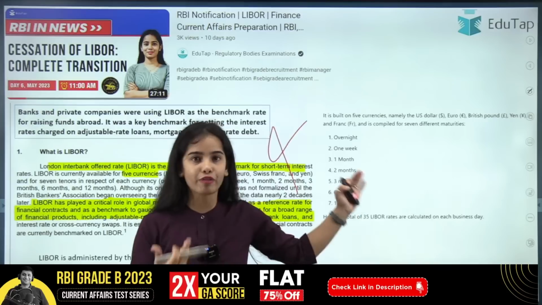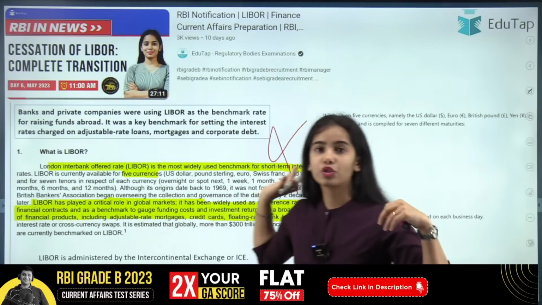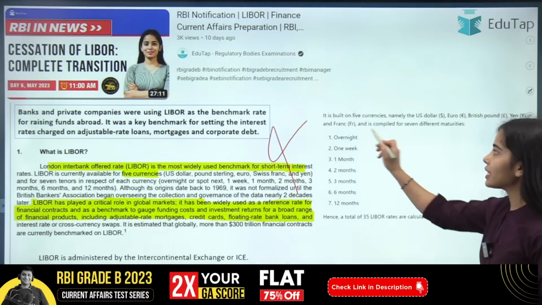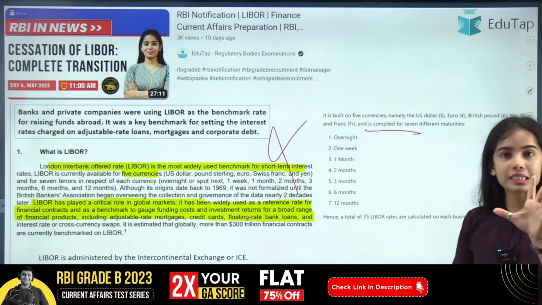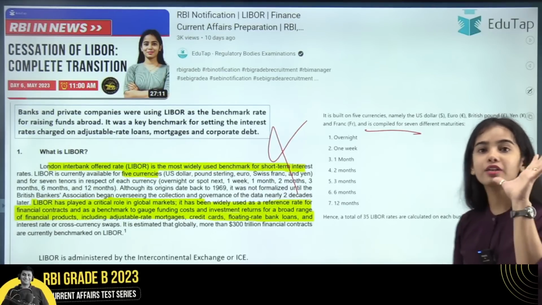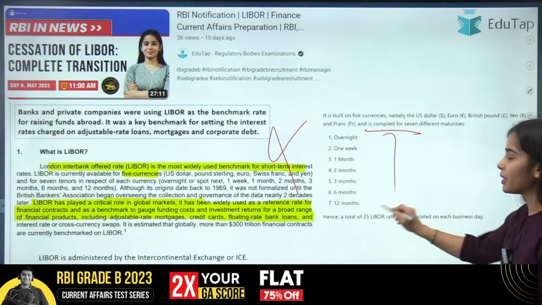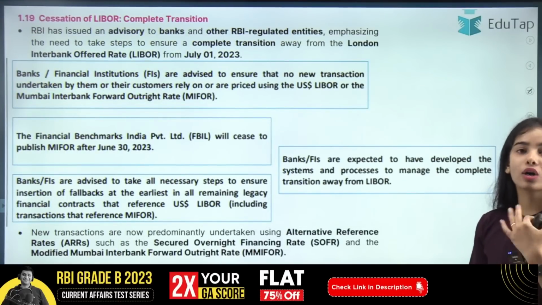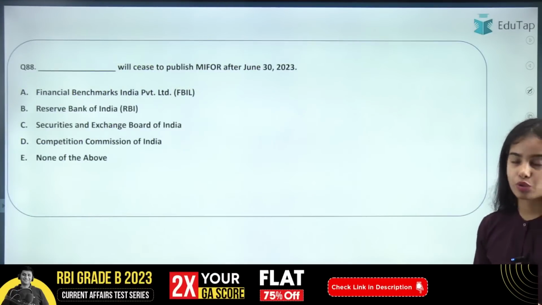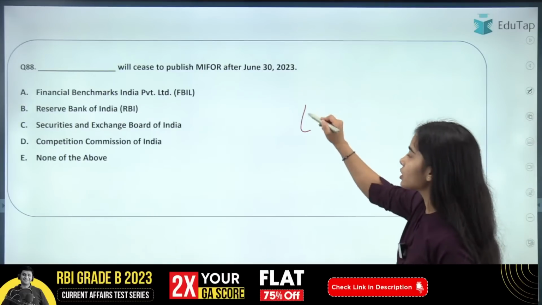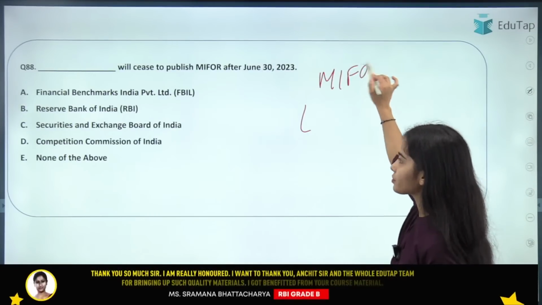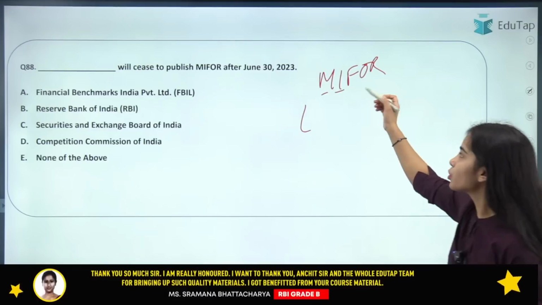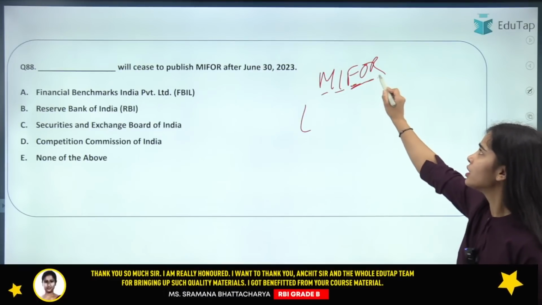So the LIBOR definition has been given. So you can read it. LIBOR is provided in 5 currencies. Every day LIBOR was provided in 5 currencies and for 7 maturities. So instead of LIBOR, now there is going to be the alternate reference rate that is going to be used. So there was MIFOR, that is the Mumbai Interbank Forward Outright Rate.